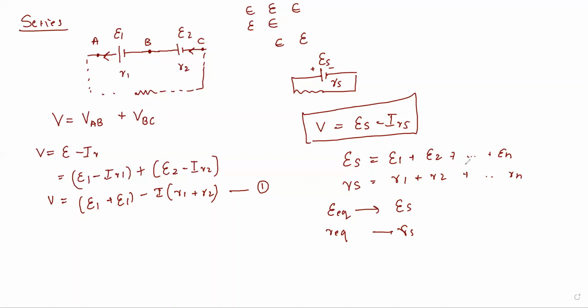Now let us understand the parallel combination of cells. The parallel combination is a little lengthy, but easy. Let us solve it.